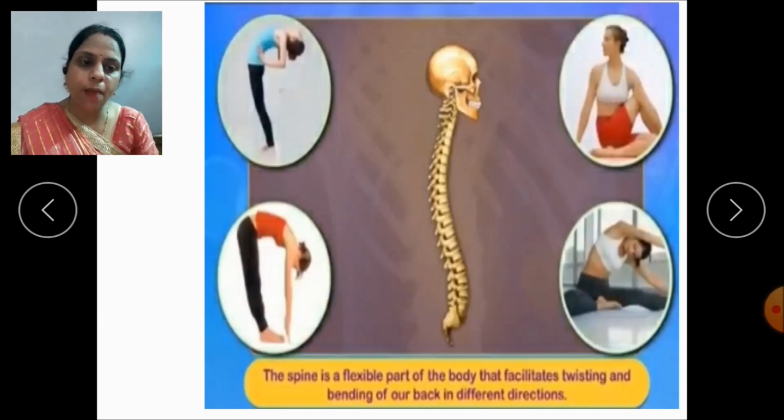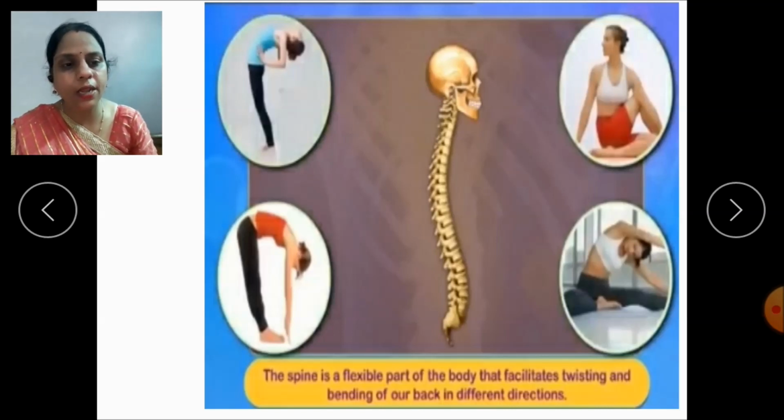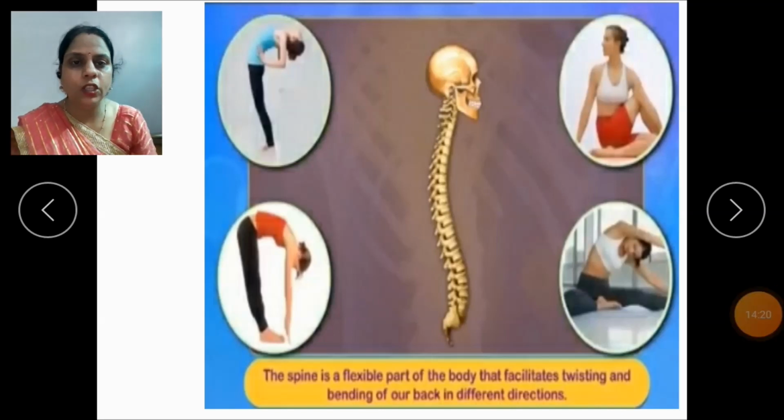So the spine is the flexible part of the body that facilitates twisting and bending of our back in different directions. So this is the vertebral column. Now children, you understood what helps us to bend in different directions? Yes, it is the spine that is protected by the vertebral column.